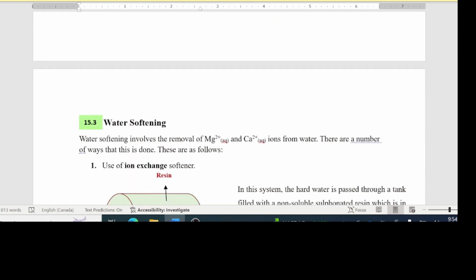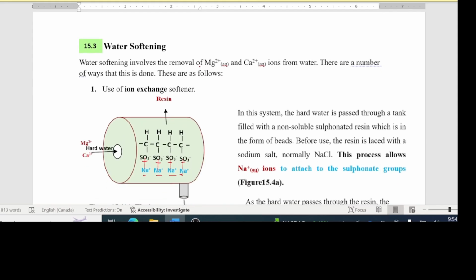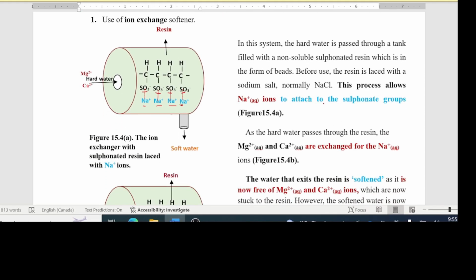Water softening. Water softening can be done in two ways. The whole idea is to remove these ions from the water. So people make use of what's called an ion exchanger. Okay? This is how an ion exchanger works. It is filled with what is called a resin. Resin is a giant organic compound, hydrocarbon, that is found in plants. But it was sulfonated by reacting with these sulfur groups here.